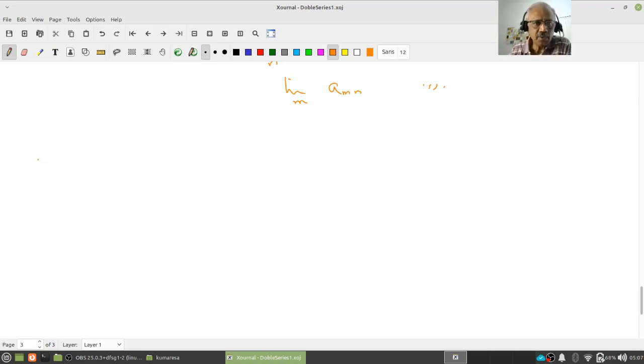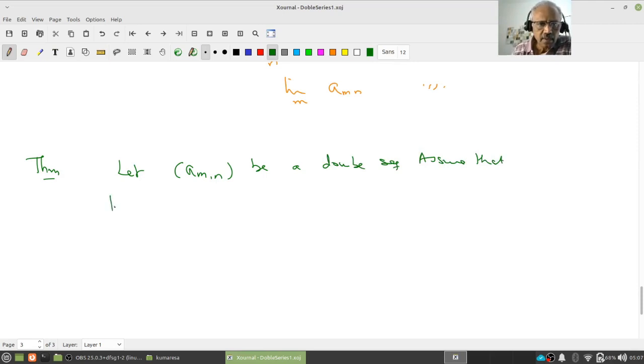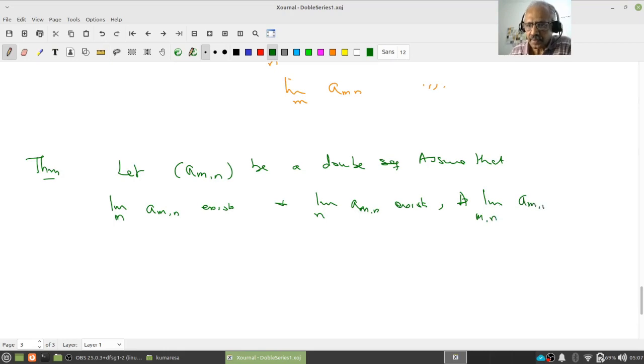The theorem says the following. Let a_mn be a double sequence. Assume that the limit over m of a_mn exists, and the limit over n of a_mn exists, and the limit over m,n of a_mn exists.